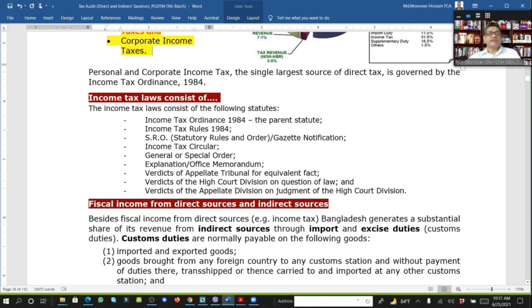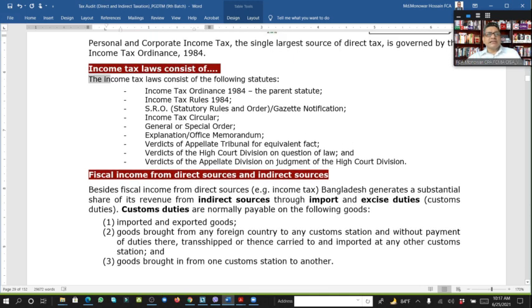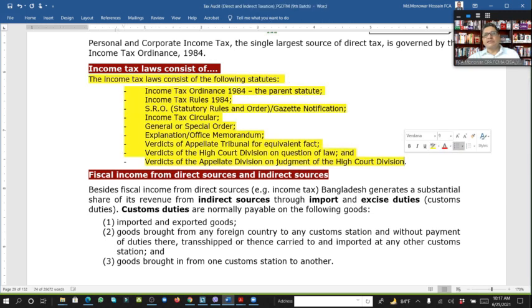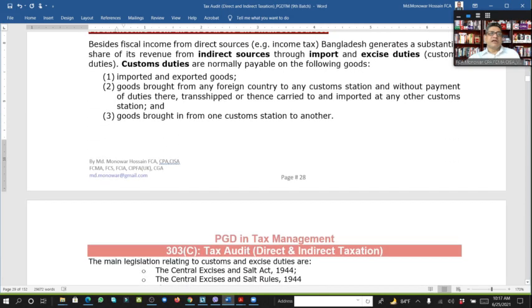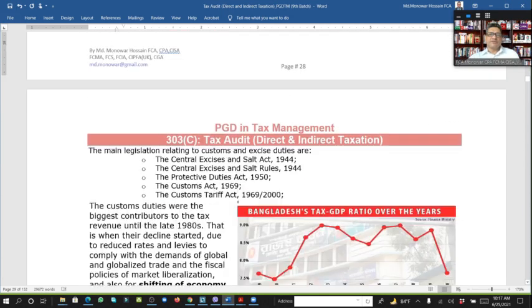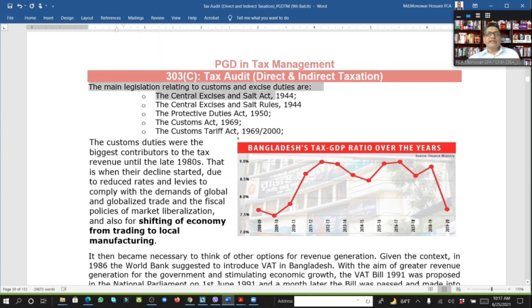As per our tax law, we have the Income Tax Ordinance 1984, the Rules 1984, the specific SROs, gazette notifications, and also judgments of the High Court Division, Supreme Court, or Appellate Division. Direct and indirect sources also include other laws that support our revenue, such as the Central Excise and Salt Act 1944 and the Customs Act 1969.